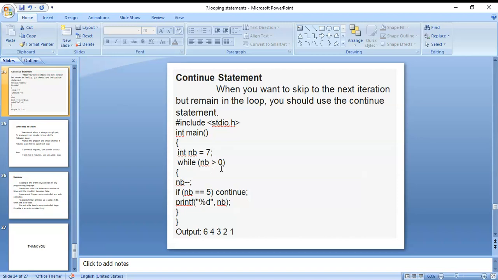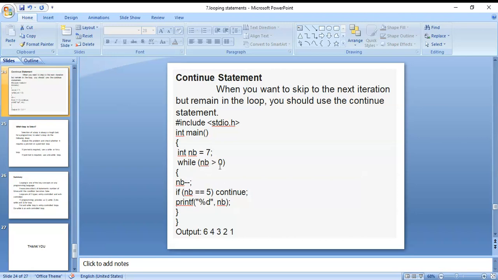Here you can see number greater than 0. 7 is greater than 0, condition true. Now the n value becomes 6. Here, what is that? 7 double equal to 5? The 6 value is printed here. 6 is printed here. Next, again test the condition.